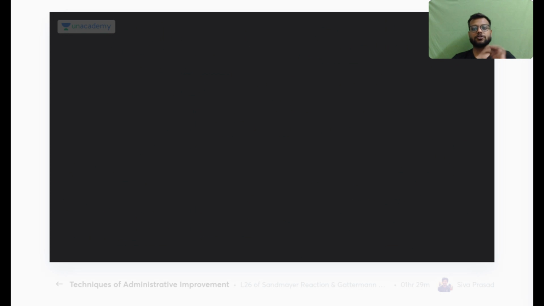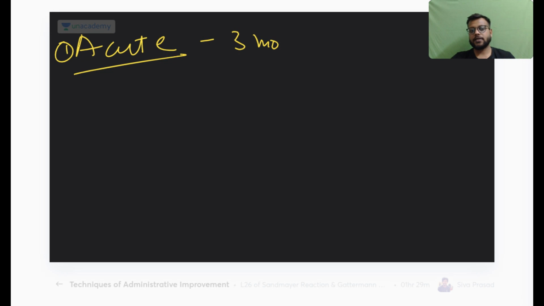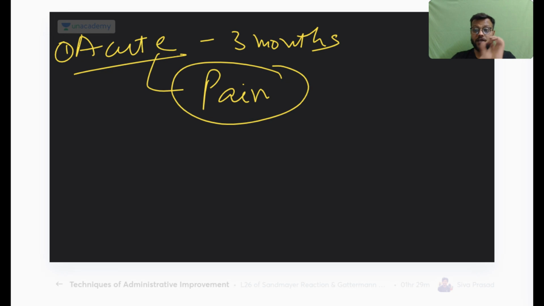Okay, very important. So in Sudeck dystrophy there are three phases. First is the acute phase, which lasts for around 3 months, and its pathognomonic feature is pain, long lasting severe pain, very sensitive. The limb will be warm and red.